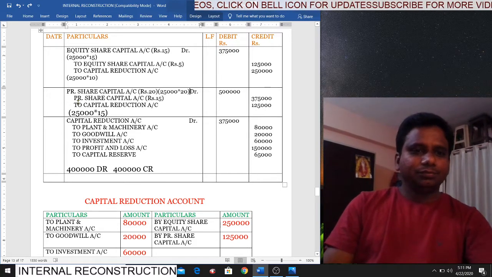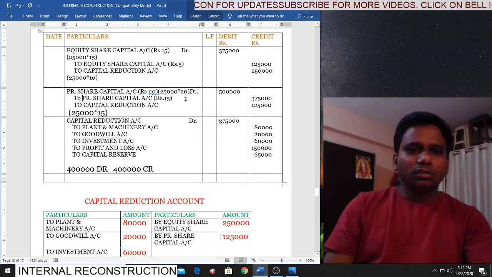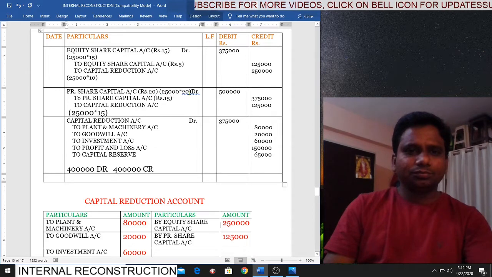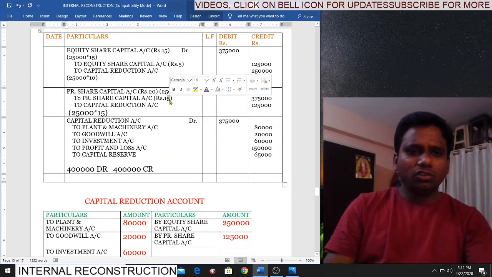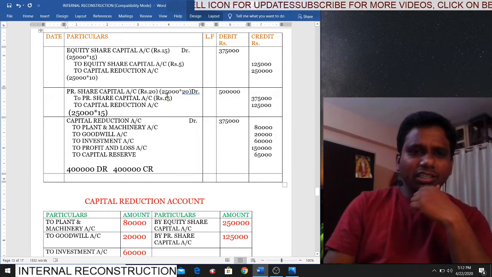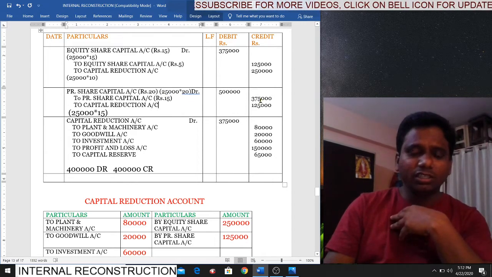Five lakhs. Second, preference share capital account. New face value how much, students? 15. Yes, 15. Same number of shares, number of preference shares, 25,000 into 15, 3,75,000. Yes. Next, capital reduction, 1,25,000.